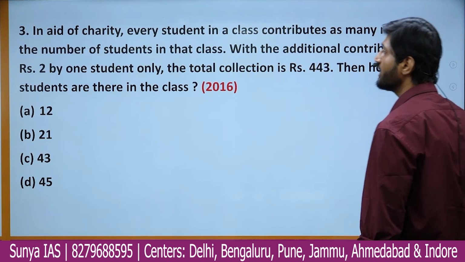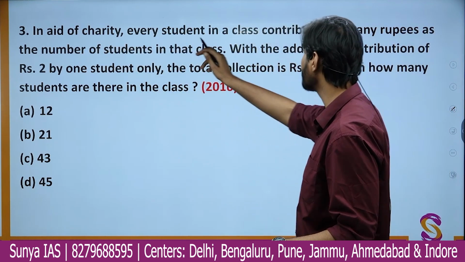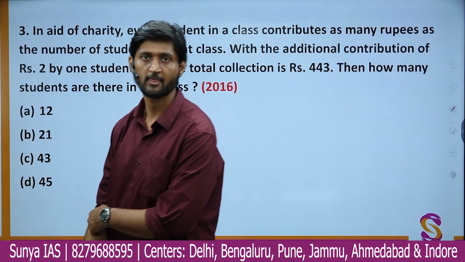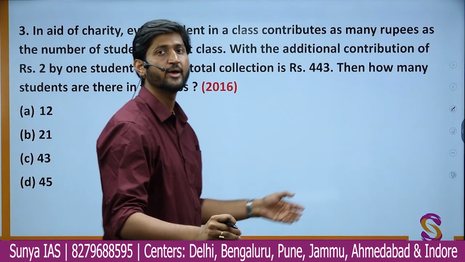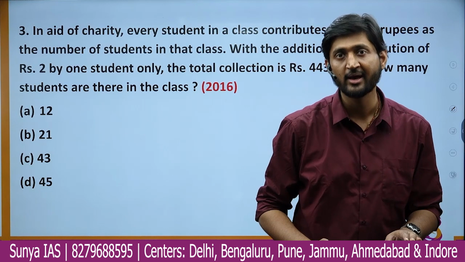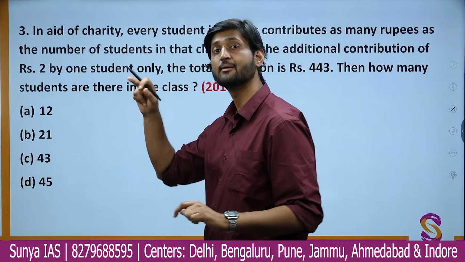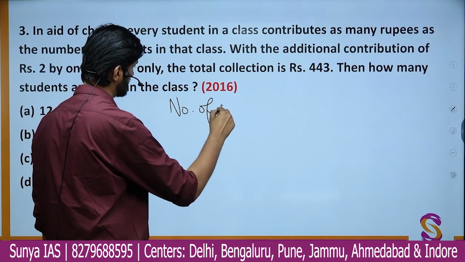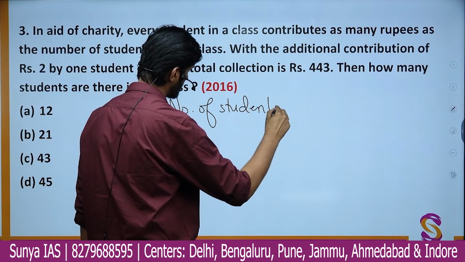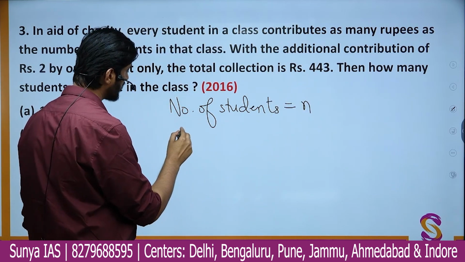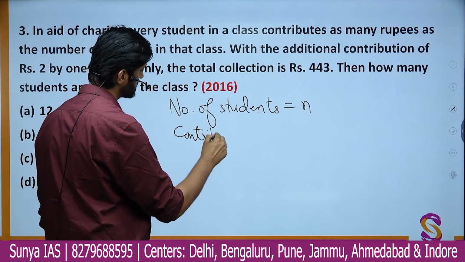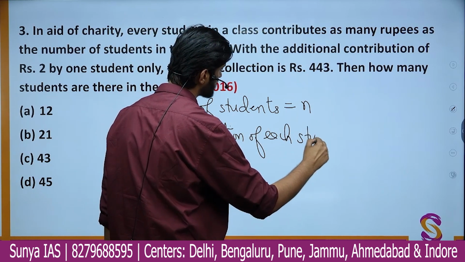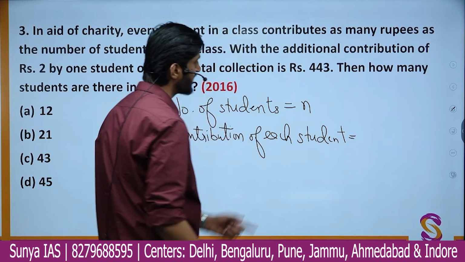It says, in aid of charity, every student in a class contributes as many rupees as there is number of students in a class. Okay, so there is some charity event going on in a school, and each student is contributing the amount which is equal to nothing but the number of students in the class. So let's say that number of students in the class is equal to n. So what is contribution of each child? The contribution of each student, that is also equal to the number of students, that is equal to n.